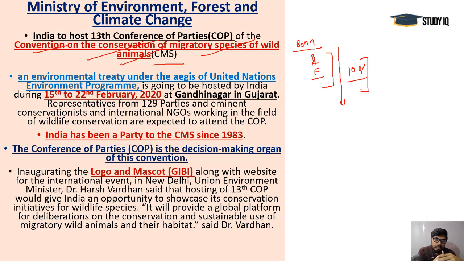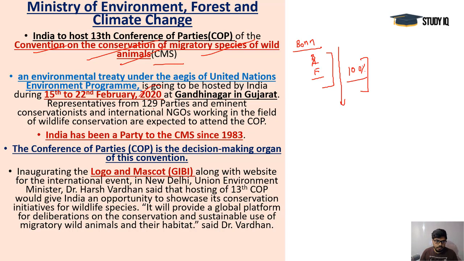So nobody can give 100% certainty about how they are doing it. Maybe it's the magnetic field of the earth which they take help from, but nobody knows. So that's why it's a magical thing for the migratory birds. It's actually magical for us, it is normal for them. So conservation of migratory species is very important.